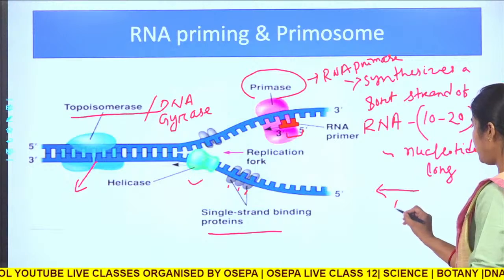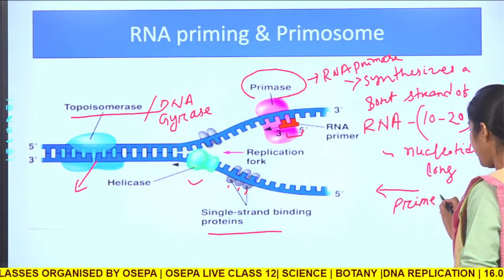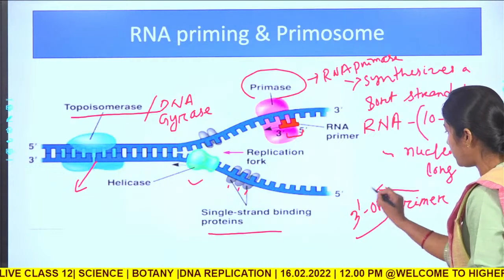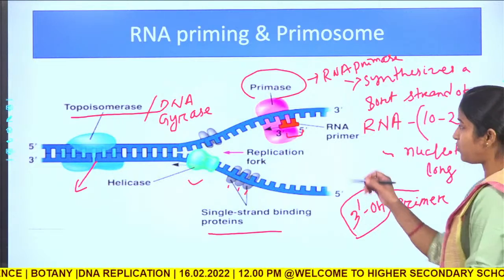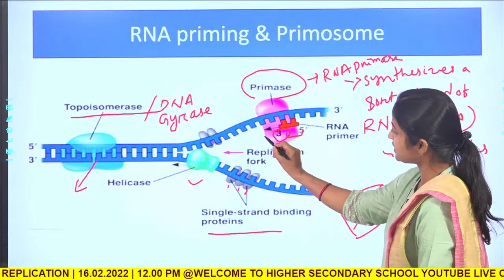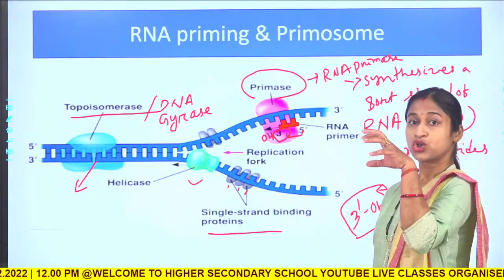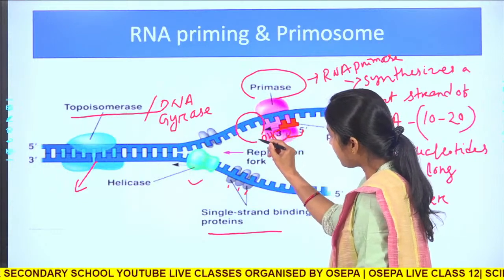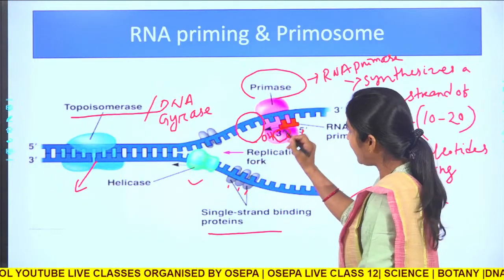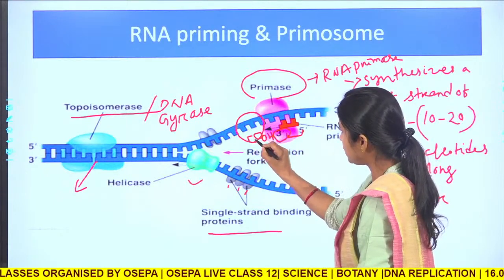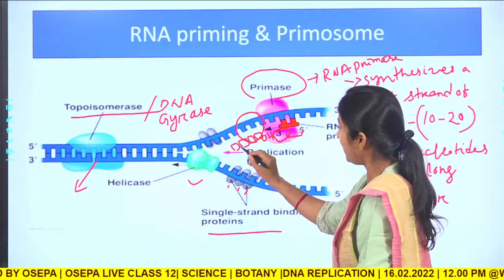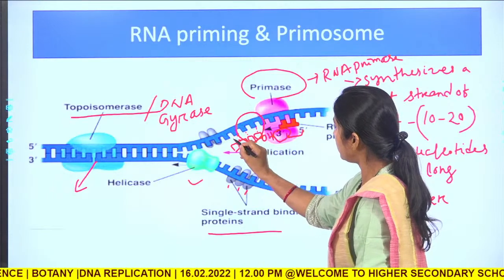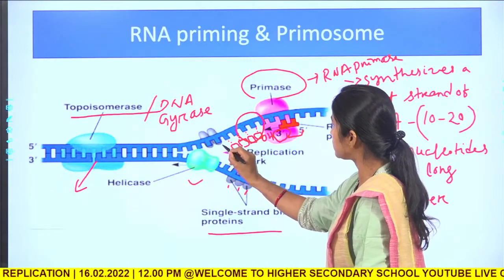That RNA primer exposes a 3' hydroxyl group, as you can see. So it exposes a 3' hydroxyl group here, so that next the DNA polymerase enzyme will come and bind here, and it will go on adding the nitrogenous bases one after another and forming the hydrogen bonds.